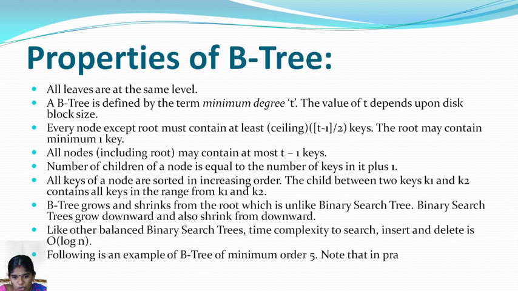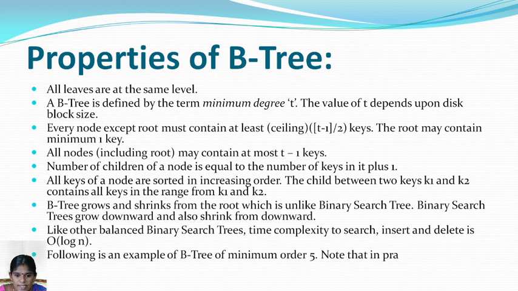The child between two keys k1 and k2 contains all the keys in the range from k1 to k2. A B tree grows and shrinks from the root, unlike a binary search tree, which grows downwards and also shrinks downwards. Like other balanced trees, the time complexity to search and delete is order of log n.